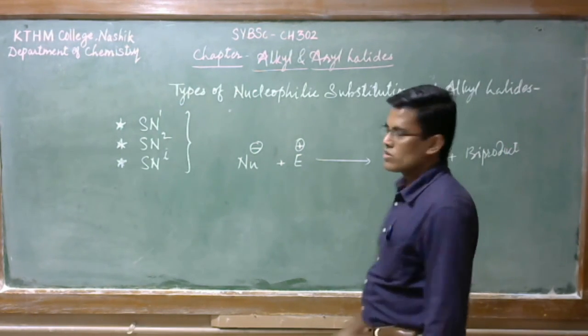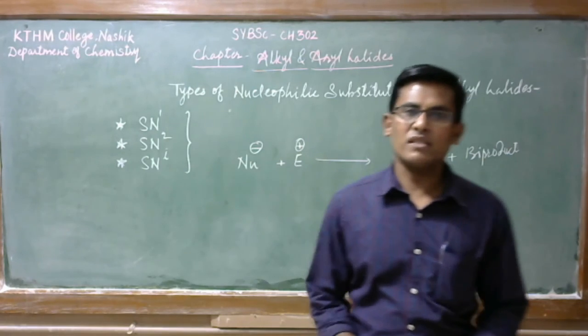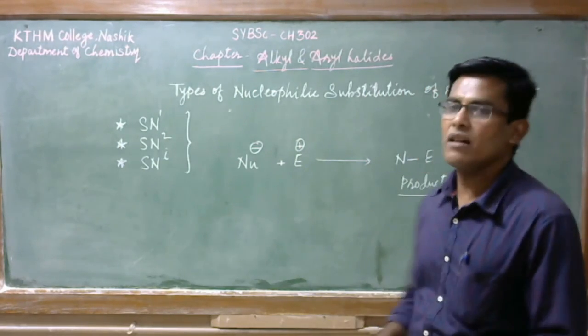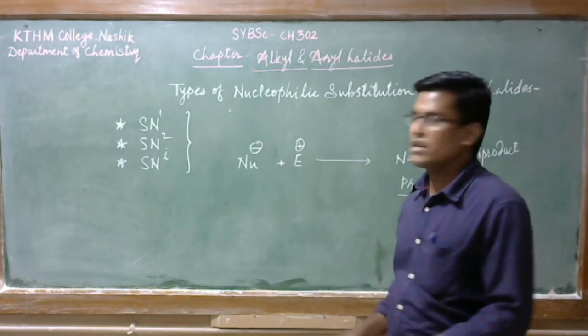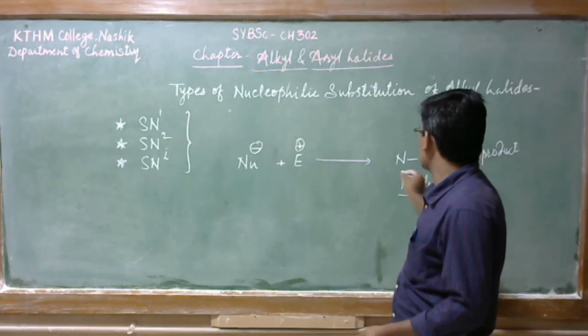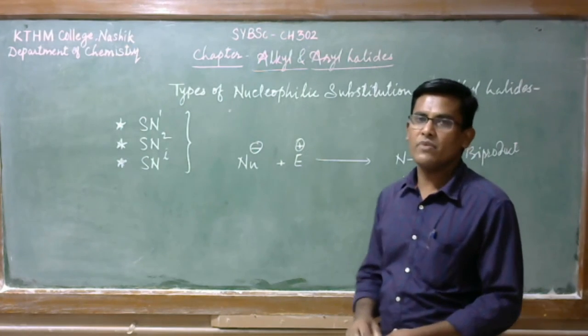So this is the general representation of organic chemical reactions. The nucleophile will attack the electrophile to give the product along with the byproducts.